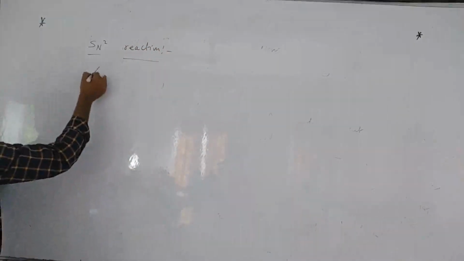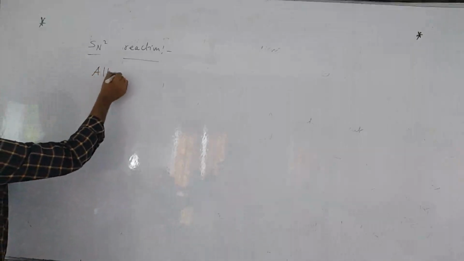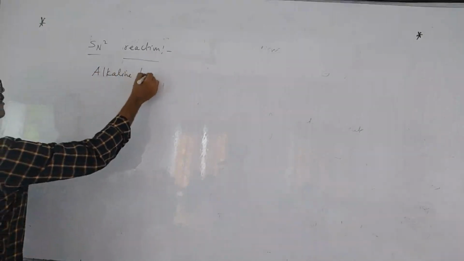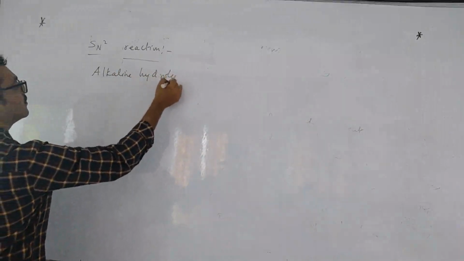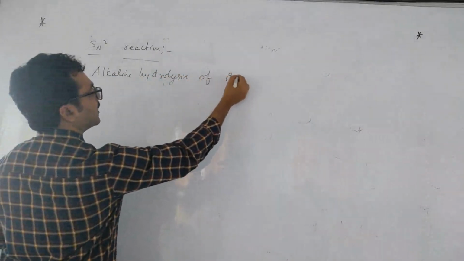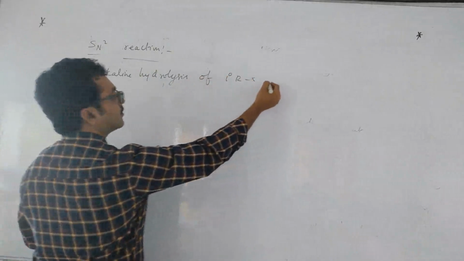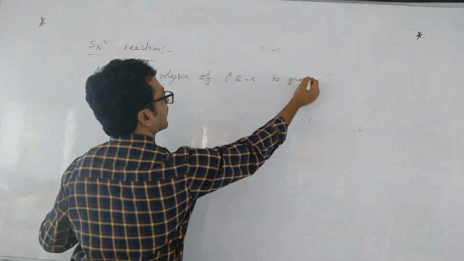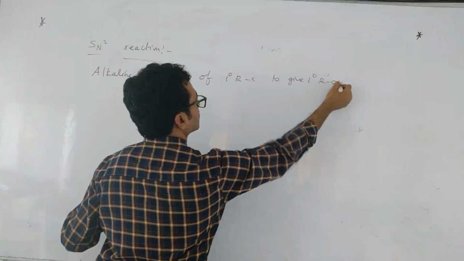So same, what is the statement, children? Alkaline hydrolysis of primary alkyl halide to give primary alcohol is the statement for the SN2 reaction. Right?